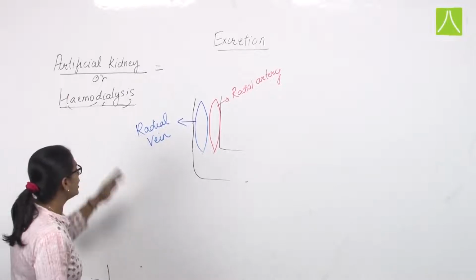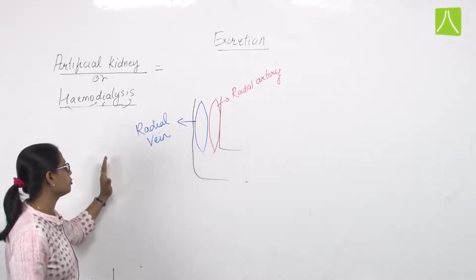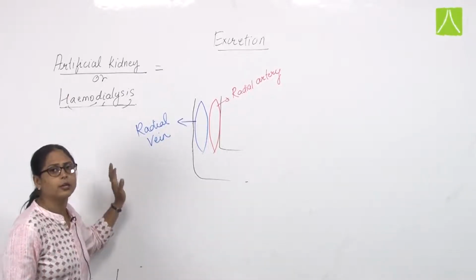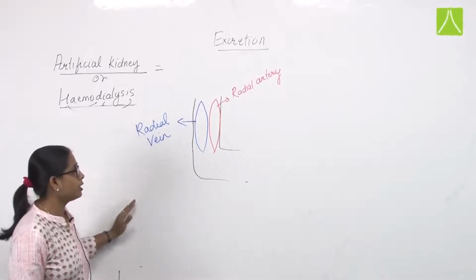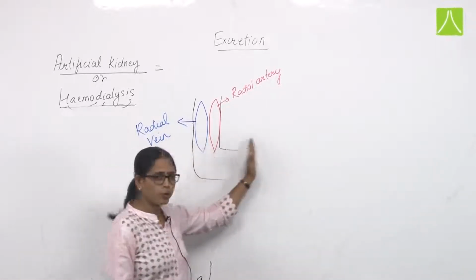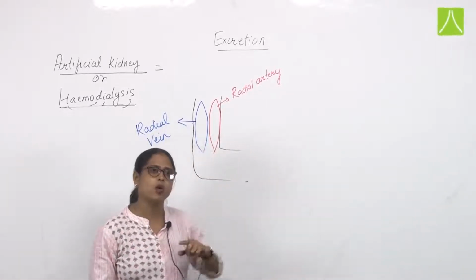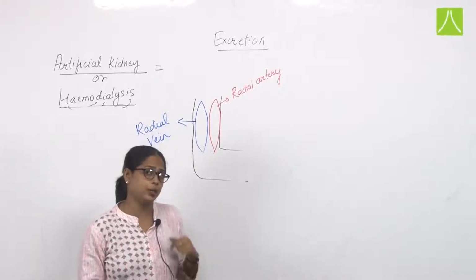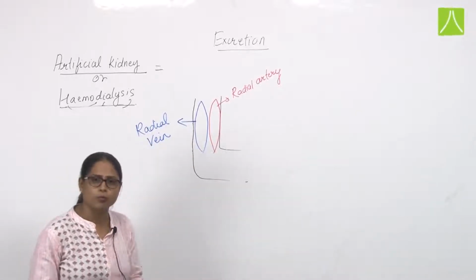That's why in this process also we first collect the patient's blood from the artery, because the artery has oxygenated blood that contains metabolic waste.